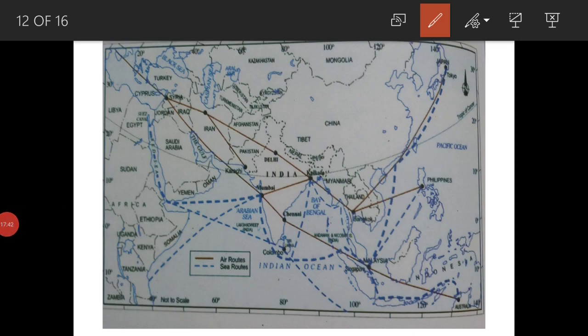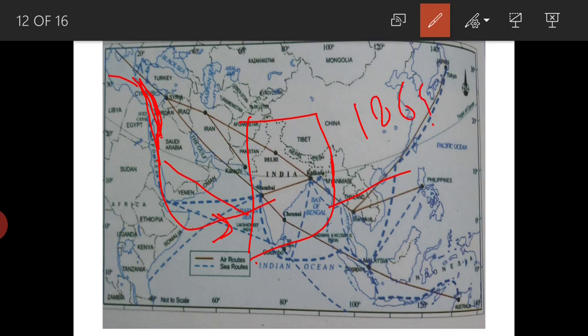Now if we see India with the world countries, it is central to West Asia and central to East Asia, and it has reduced the distance which the Europeans have to cover to reach India, by the building of the Suez Canal, which was built in the year 1869, on 17th November.